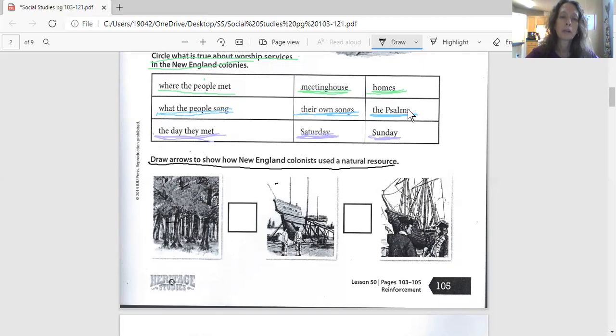So I'll give you a freebie on this one. You draw an arrow from the trees to the ships, and then an arrow from building the ships to selling the ships. That's how you do it. That's a total freebie on there. Easy peasy. All right. Good job on this.